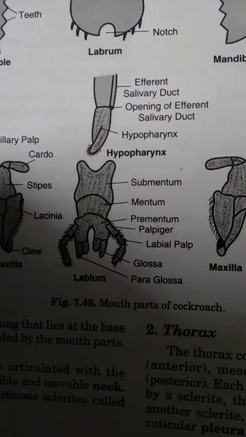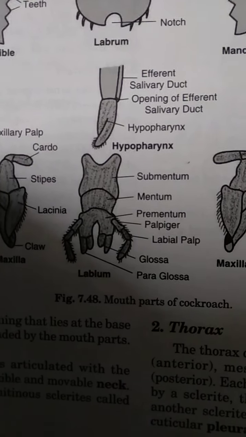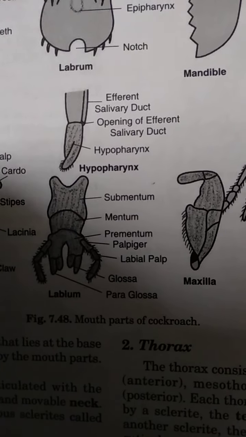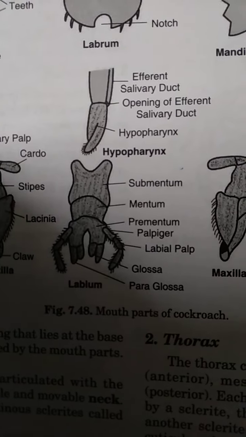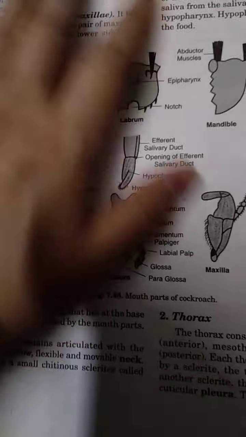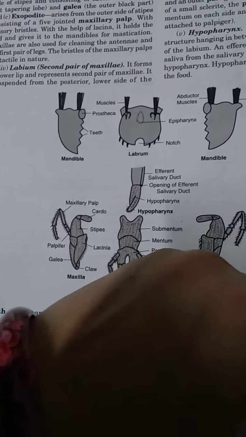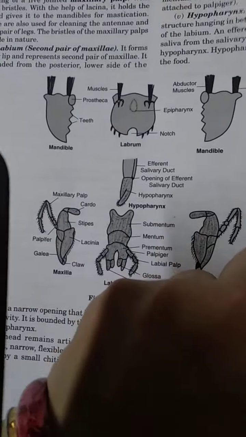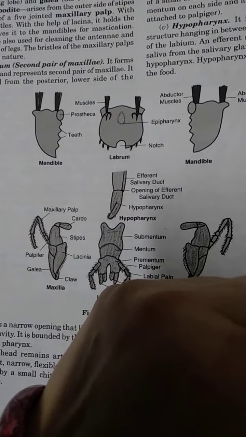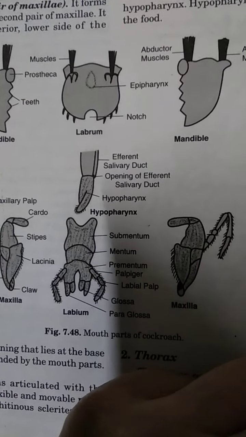So this comprises the mouth parts of cockroach. Okay. Now, thorax. Then we will go to the thorax. Just remember which part glossa is in, the labium and all.